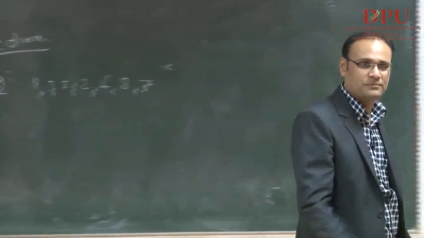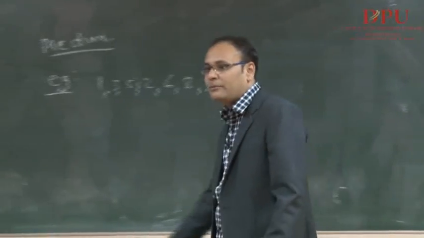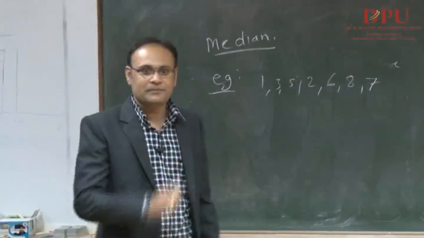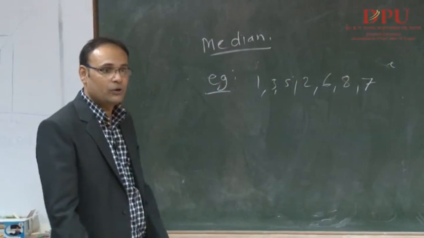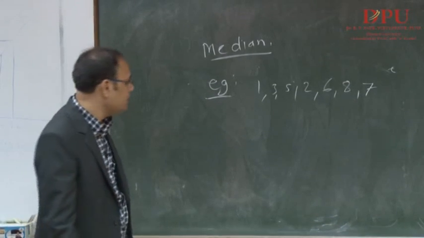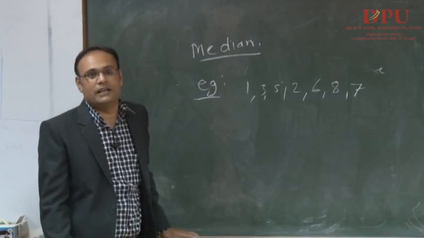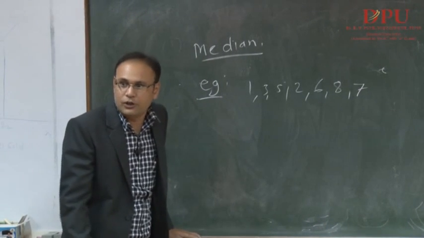Median means the mid value. Median is nothing but the mid value. Whatever total numbers are given, you need to find the mid values, the center place. So this is the data given. How many total numbers? The total is 7. So first of all, we need to make these numbers into ascending or descending order. Any one order you need to have.